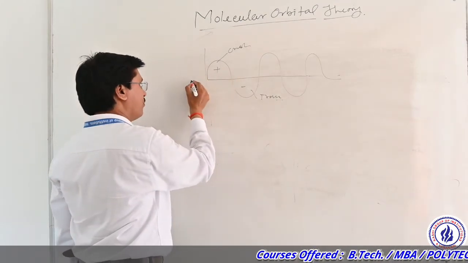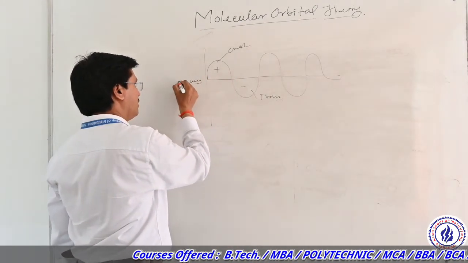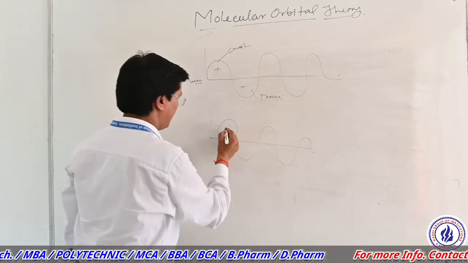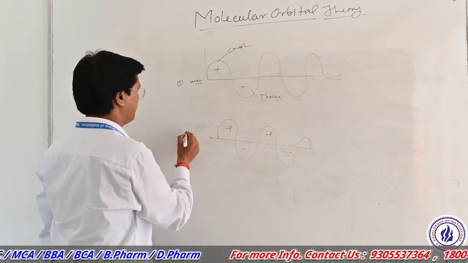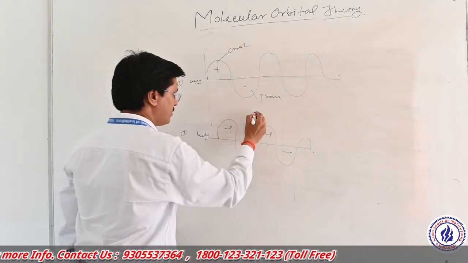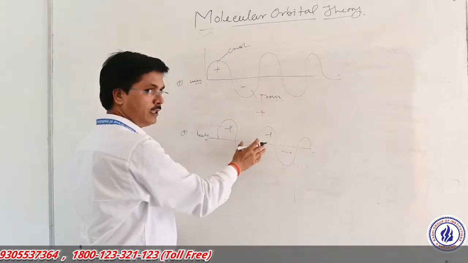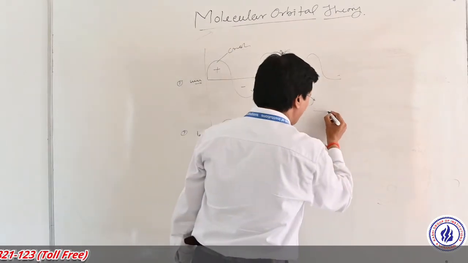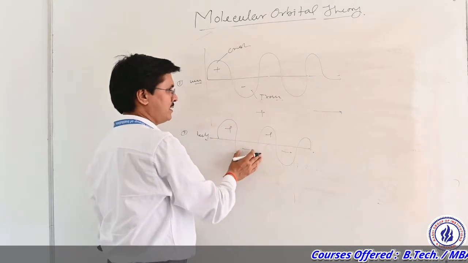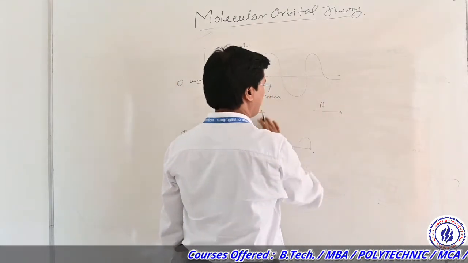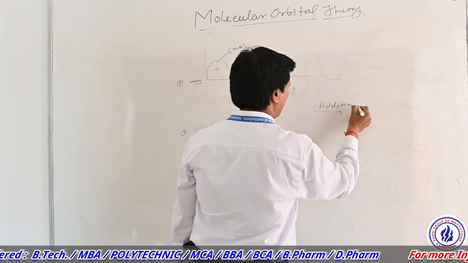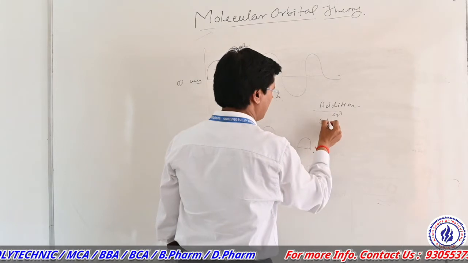This is the wave of one electron, and this is another wave of another electron. When these two waves combine during bond formation, they can either add or subtract. You cannot say they only add to each other.